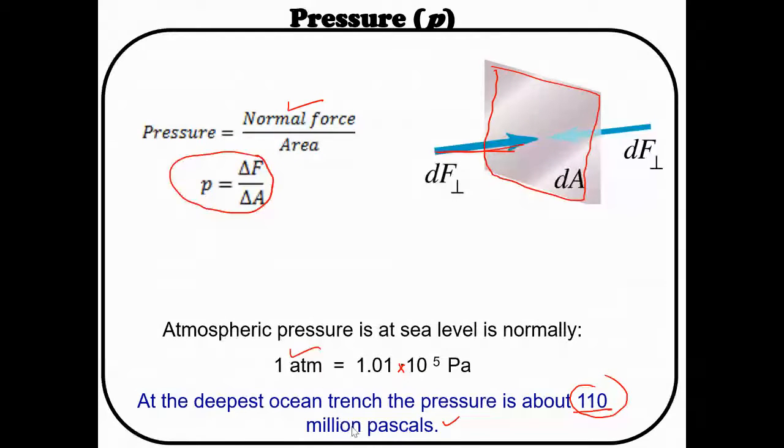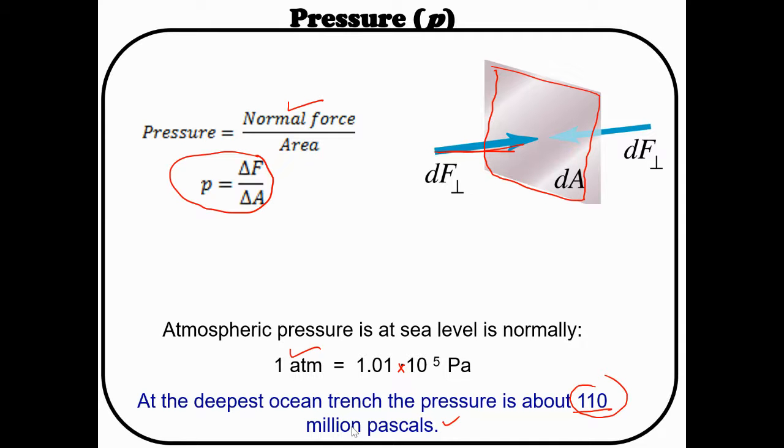Clear? If you are in the atmosphere, for example, right now we are sitting in our home, you are sitting in a room. What is your atmospheric pressure? Your atmospheric pressure is nothing but 1 atm, which is equal to 1.01 multiplied by 10 to the power of 5 Pascal. But if you dig a hole in the ground and go deeper and deeper, what will happen? No one can go beyond a certain distance. After that, no one can survive inside. It is not possible to dig a hole inside the earth for a long distance, and it is not possible to enter that hole.